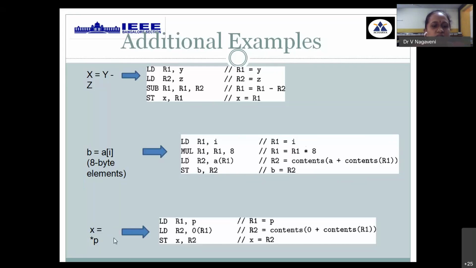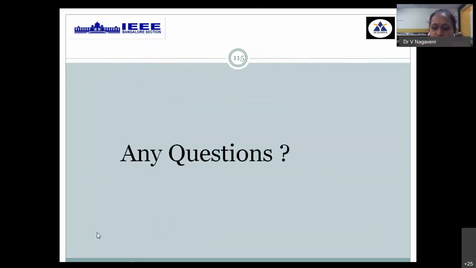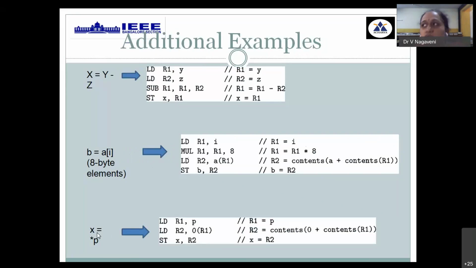Then again, x is equal to star p. So load p into some variable. Then fetch those contents. The address of those contents has to be stored into another register, which is available in the given LHS variable. These are some additional examples for array indexing or pointer variables. Till here it is all about the issues in code generation, which is the last topic, and some examples of target code generation.